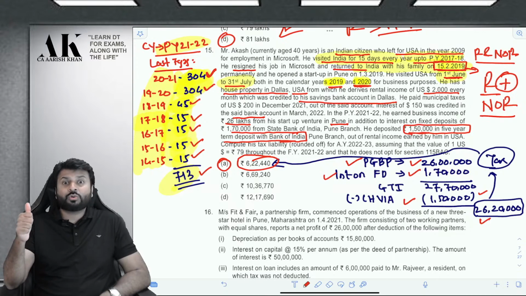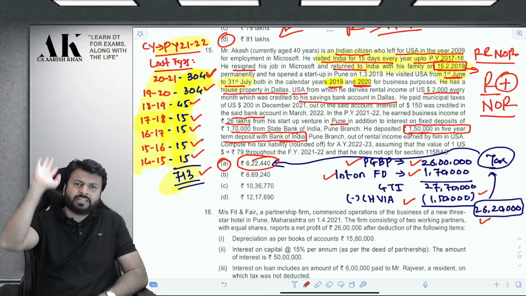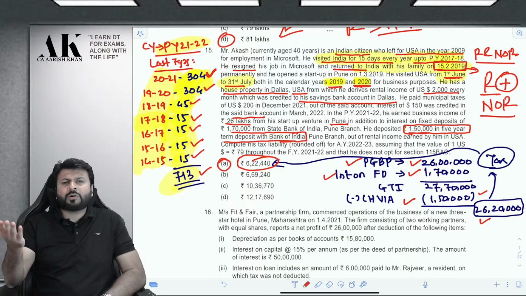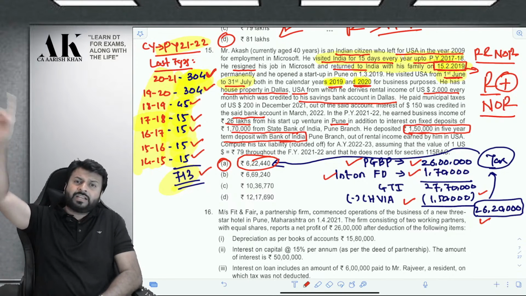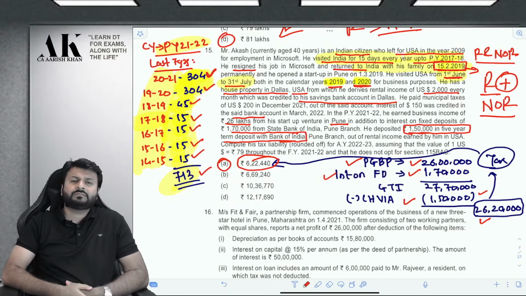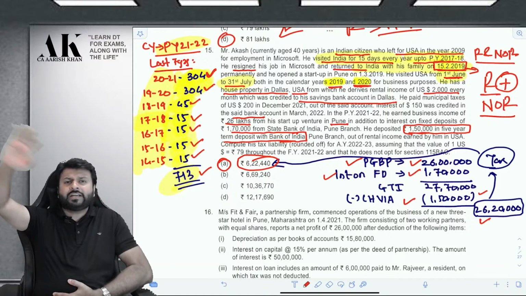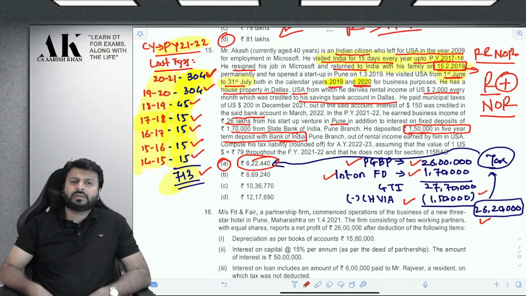Income has to either accrue in India or be received in India. Or if there is a business which is accrued outside India but controlled from India, then it is taxable. What about house property? House property, if it is outside India and received also outside India, it is not taxable for NOR. Interest, if it is accrued outside India and received outside India, it is not taxable for NOR.